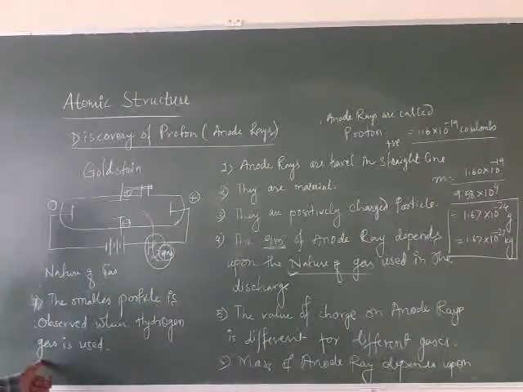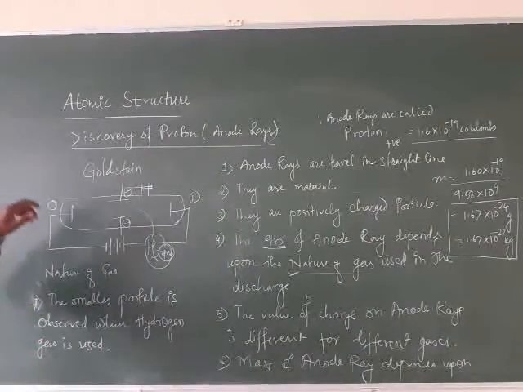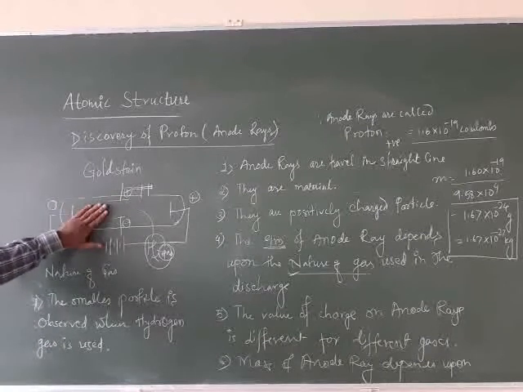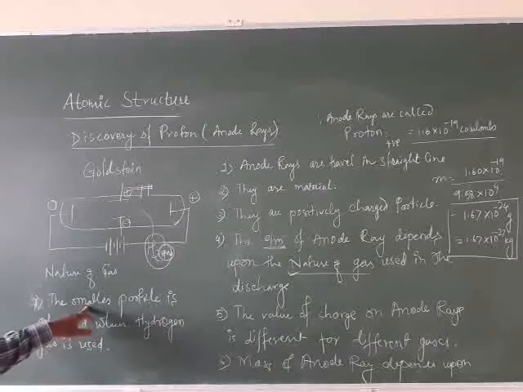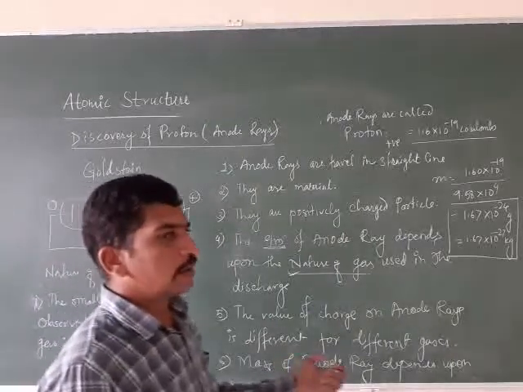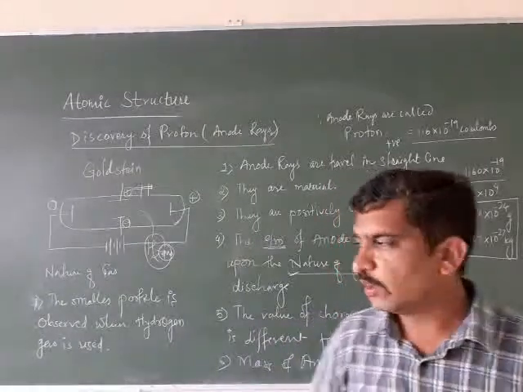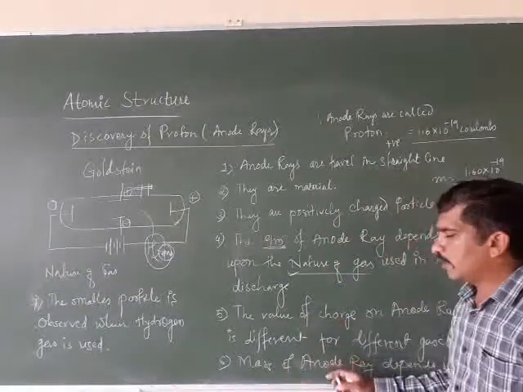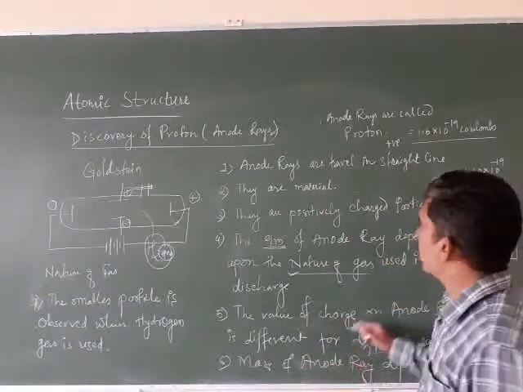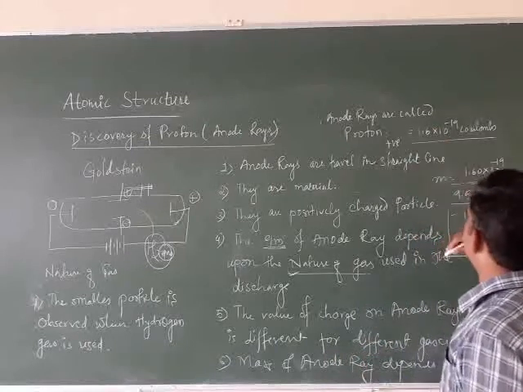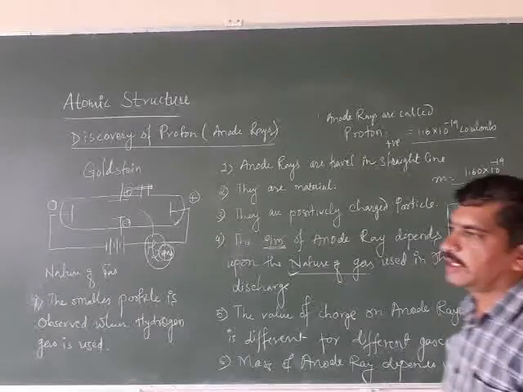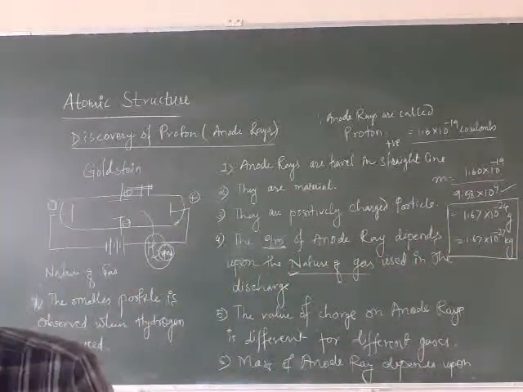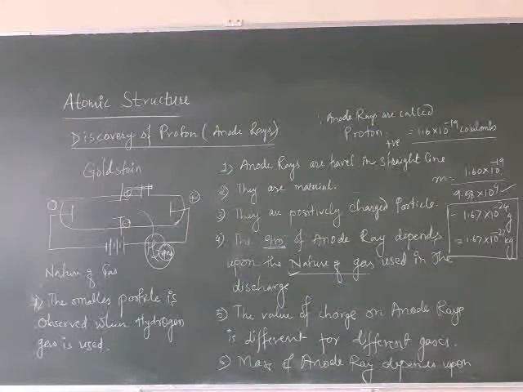So we call it a proton when we use hydrogen gas inside the discharge tube. At that time we get the smallest particle. For that particular particle, the value of charge is small and the value of mass is also small, and the charge to mass ratio we get for hydrogen gas is 9.58 into 10 raised to 4 coulombs per gram.